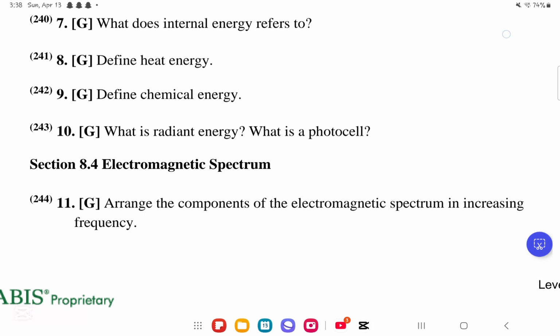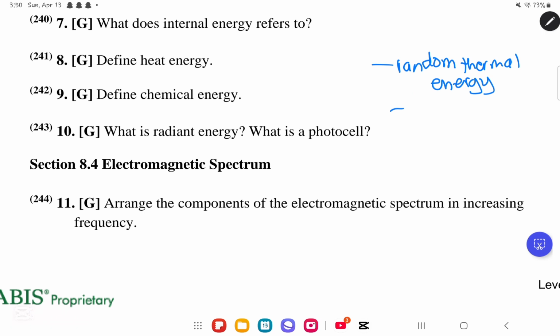Heat energy. Okay, so again, for heat energy, we have 3 types of energy. The first energy we have for heat energy, what is it? It is the random thermal energy. This is also under the category of internal energy. So, internal energy is random thermal energy, and it is also under heat energy.